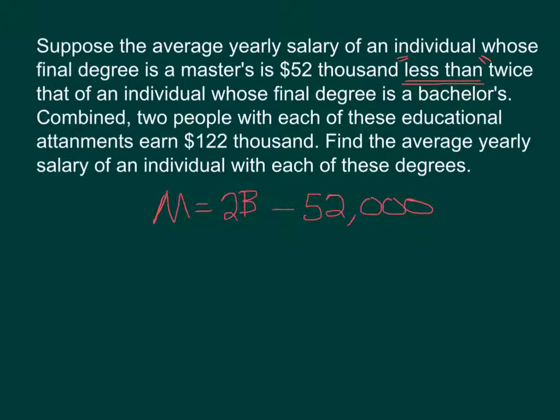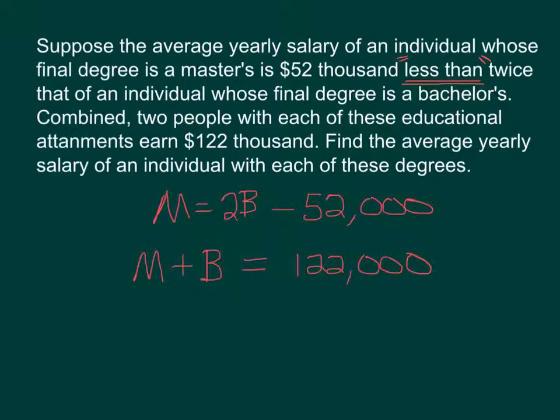Okay, so 52,000 less than twice a bachelor's degree is what a person with a master's degree will earn on average. And then it also says combined, two people with each of these attainments earn $122,000. So we could make another equation. M plus B, if we were to add their two earnings, master's plus the bachelor's, the total would be $122,000.